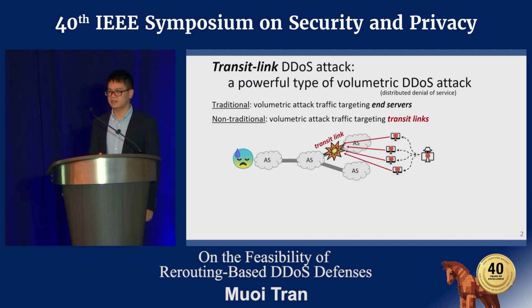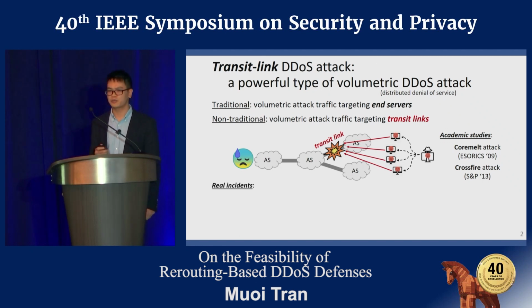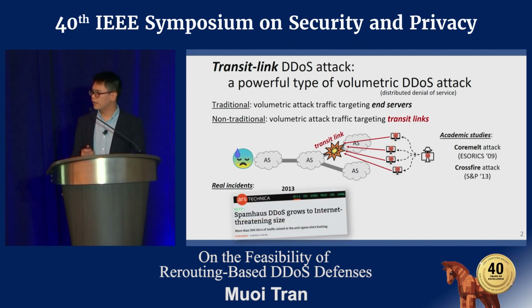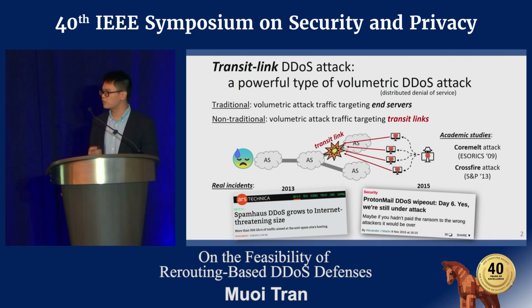Transit link DDoS attacks were introduced in academic studies such as Coremelt and Crossfire. And not just these two studies, we have also witnessed real attack incidents of transit link DDoS attacks. For example, in 2013, an attack targeting Spamhaus almost brought down the entire internet. And in 2015, an attack disconnected the ProtonMail service for almost a week.